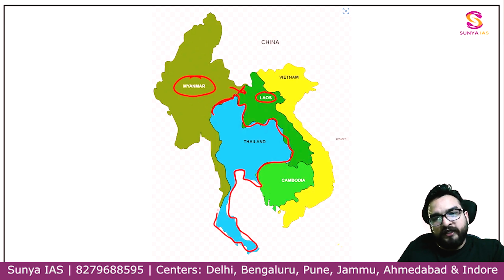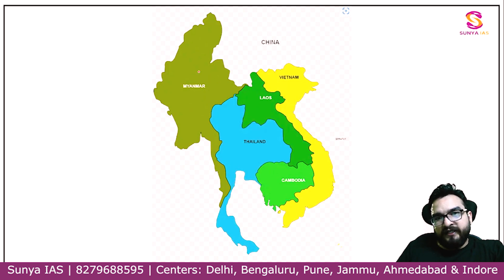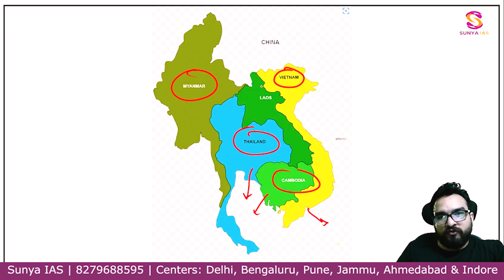And it is going like this also. So you have to understand, this side is your Vietnam and this particular area is your Cambodia, guys. So Cambodia and Laos are touching each other with Vietnam. So what you are understanding is Myanmar, Vietnam, Cambodia and Thailand have touch with the seas. The only country which is landlocked over here is Laos. Let me show you over here. Over here you will find Malaysia also.